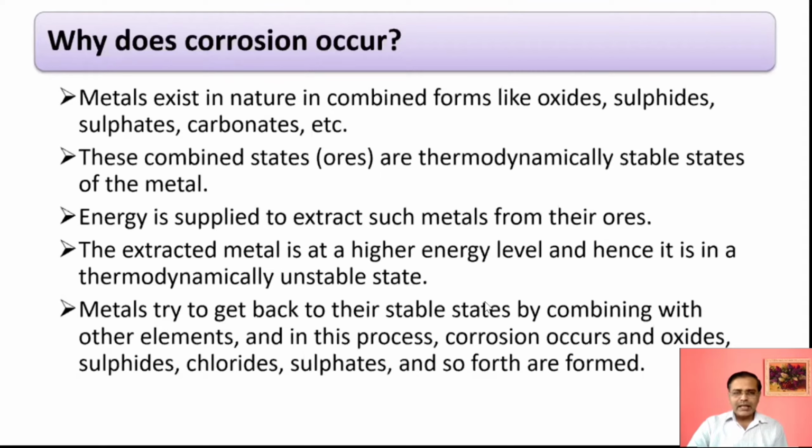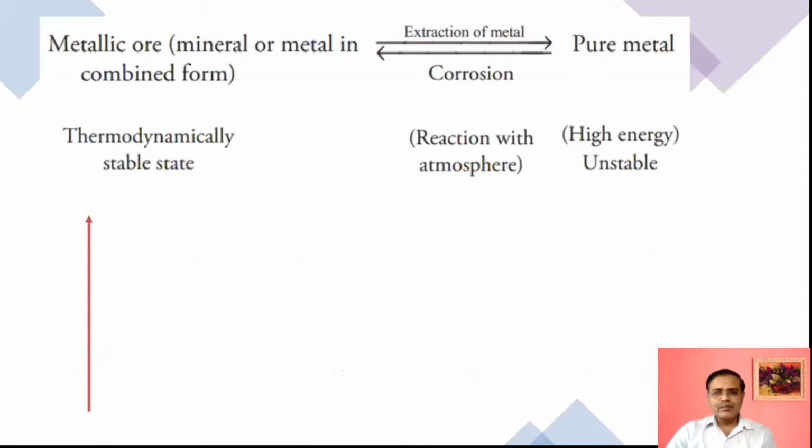When we are extracting the metal, the metal is in the pure state. Now the metal has a tendency to convert into an unstable state by forming oxides, sulfides, chlorides, sulfates, etc. These are the various reasons by which we can say there is corrosion.